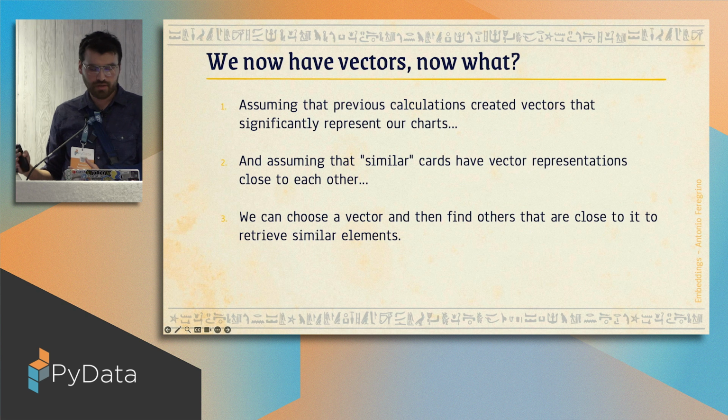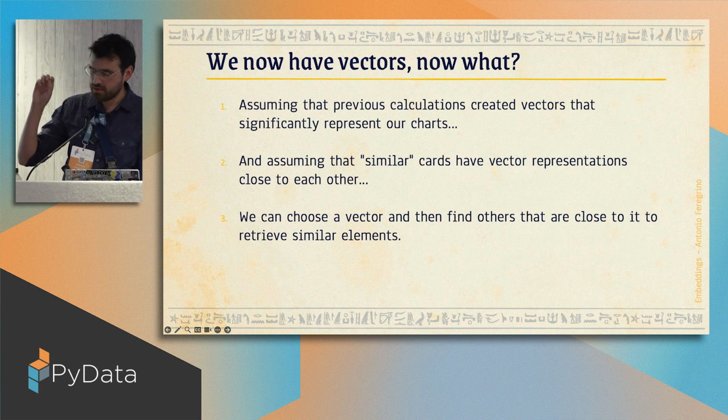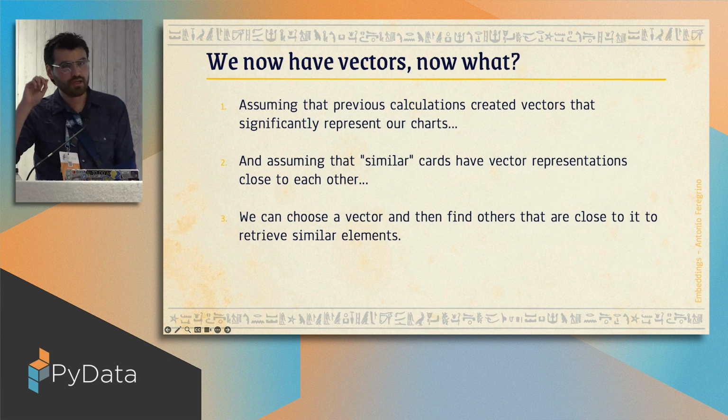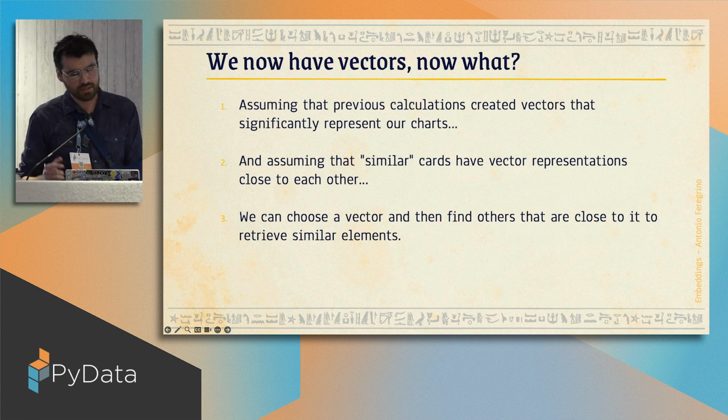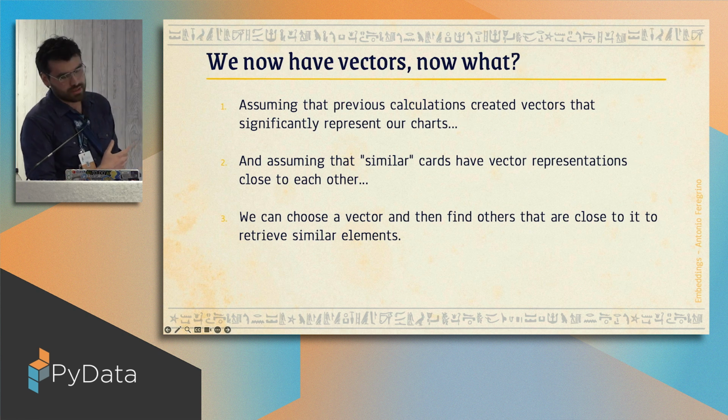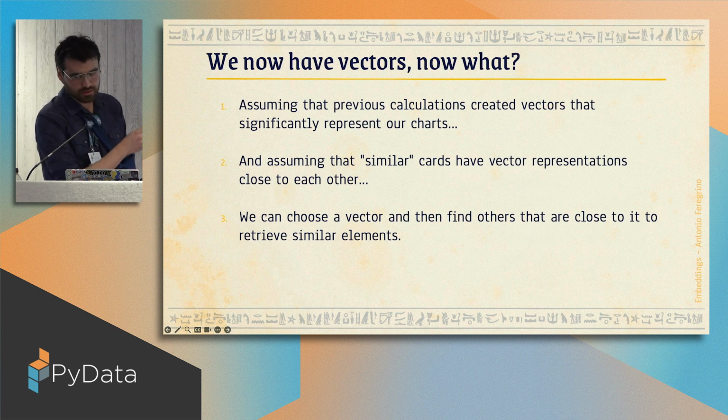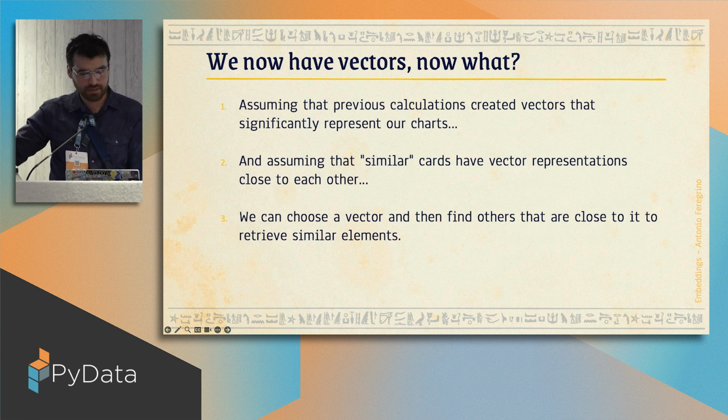Given a vector, we can find vectors that are close to it, and those entities are going to be similar in real life. So for example, we get an embedding for a card, and we can find those that are near that vector and find similar cards.